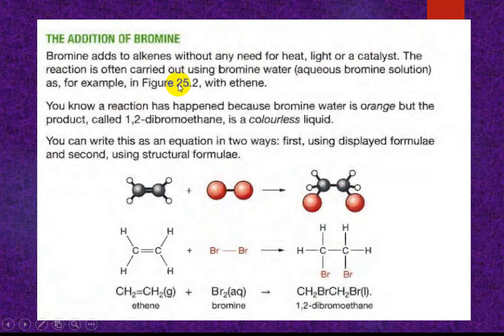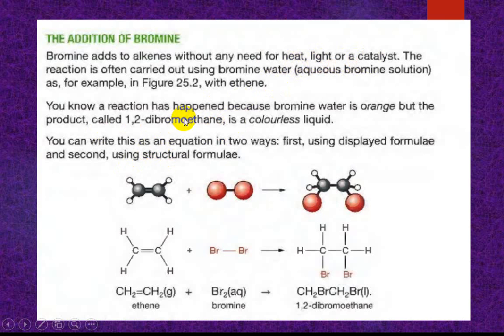In alkane substitution, UV light is required for bromine to react, but in an alkene it is not needed, because the alkene is reactive.